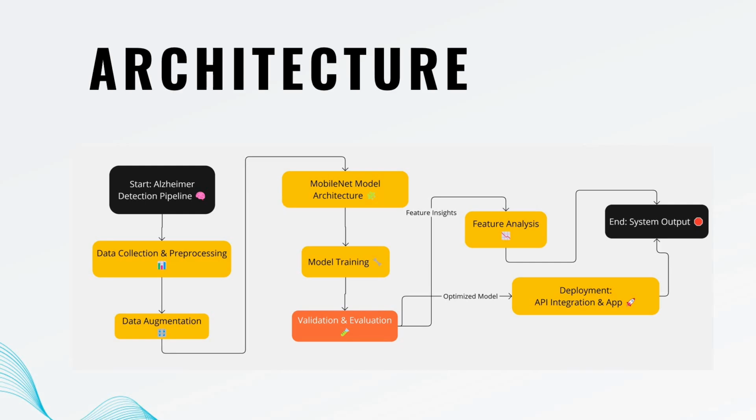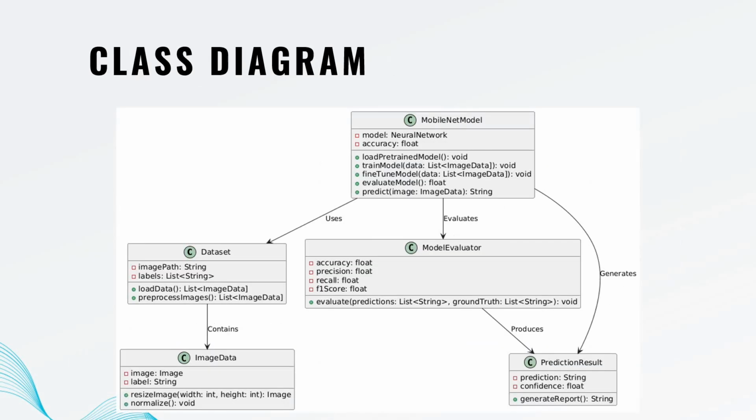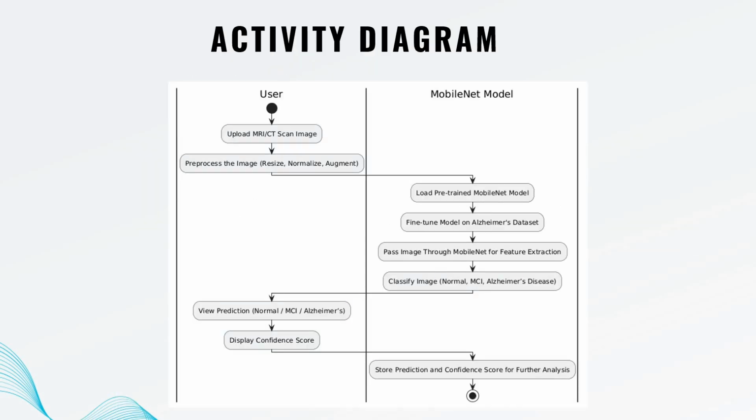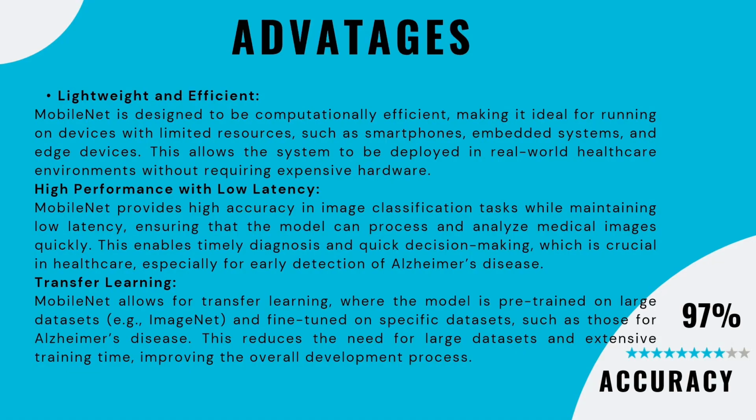Then we have to make the Flask based application. It's a complete web based application. Directly you can log in and enter your data. You can check whether you have Alzheimer disease stage 1, stage 2, or you are not having any stage. You can check all that. So this is the architecture of the project. Additionally, we provide the sequence diagram, class diagram, use case diagram, and the activity diagram. You can get all these diagrams when buying this project.